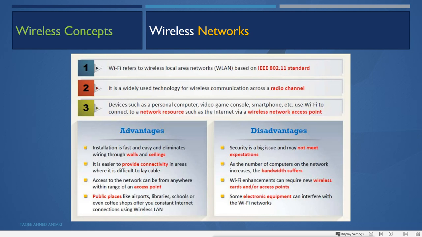So the attacker does not have to connect to the network. If you have a wired network, then the attacker has to connect the wire, connect its device into the network. Otherwise it is not possible for the hacker to get any data. It would have to do an attack to connect into the network and get the data, such as replay attacks or a man in the middle attack to sniff the network. But here it does not have to do anything. It can just sniff everything. So that is the disadvantage. That is the big disadvantage we have in the wireless network.